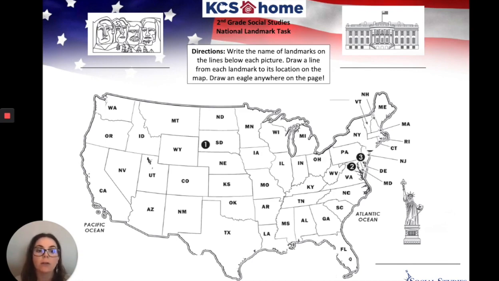And you'll notice we talked about 4 different symbols, and I only see 3 on the page. So what are we missing? Do you remember? That's right, it's the eagle. I'm a terrible drawer, but I just like to draw for fun. So let's see if you could draw an eagle anywhere on the page, just for fun.